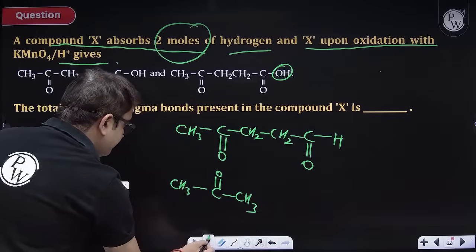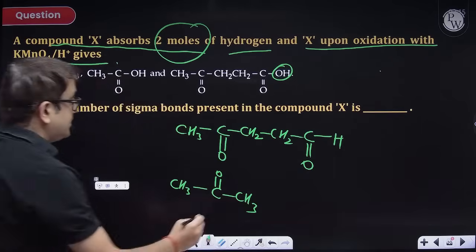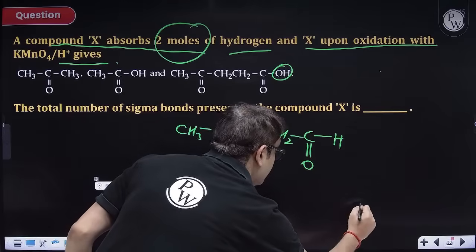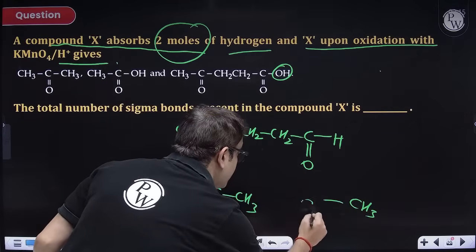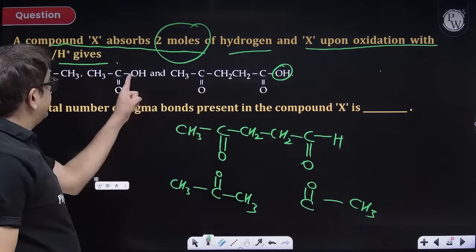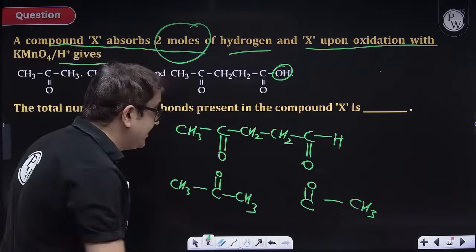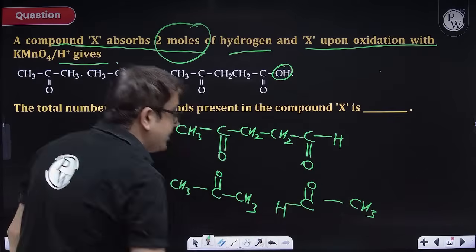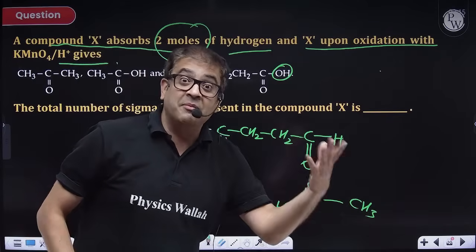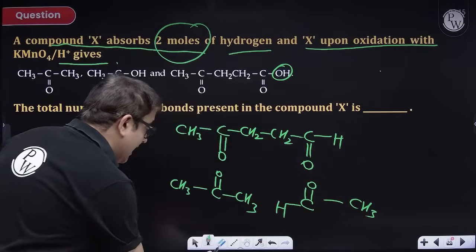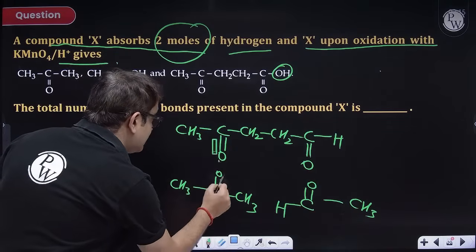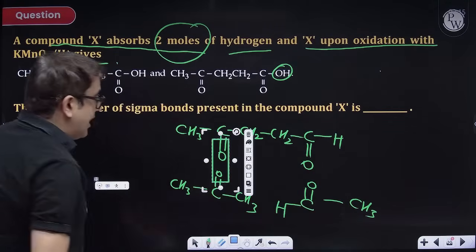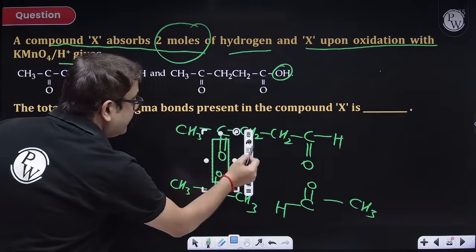What about this one? CH3, C double bond O, and then OH. I will replace OH with H, because one step I'm moving. Now you must have broken the double bond. How, sir? I have this, so I'll just bring them together.